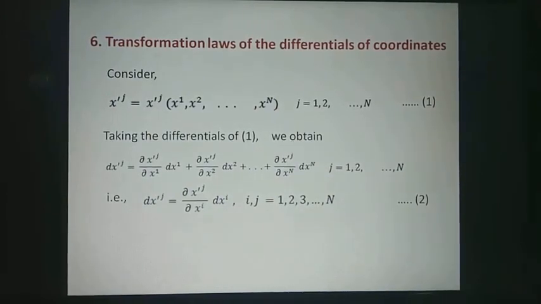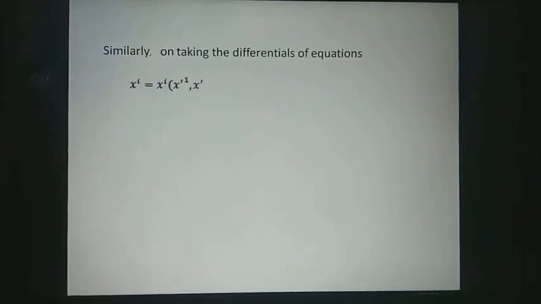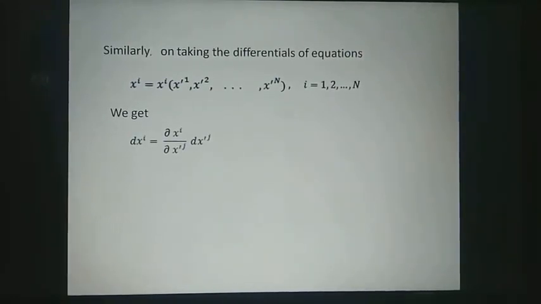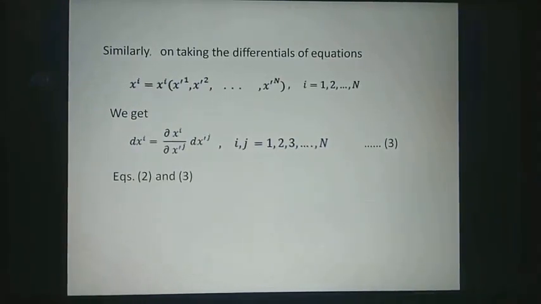Suppose this is equation 2, which is obtained by taking the differential of this 1. Similarly, on taking the differentials of the equations xi is equal to xi function of x dash 1, x dash 2 up to x dash n, where i is equal to 1 to n, we get dxi is equal to del xi by del x dash j dx dash j, where i, j is equal to 1 to n. This is suppose equation number 3. So these two equations, equation 2 and 3, give the transformation laws of the differentials of coordinates.